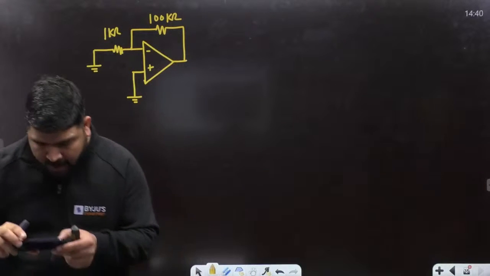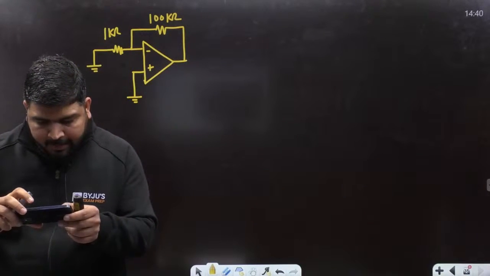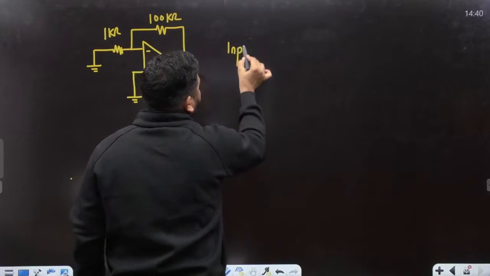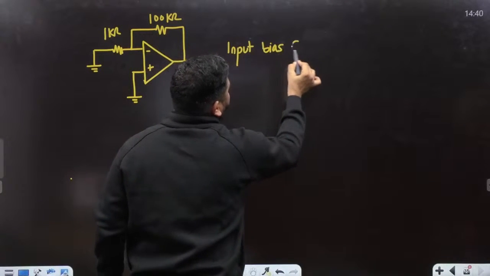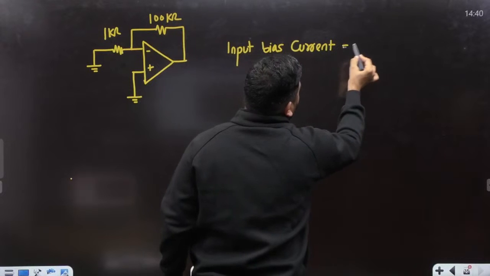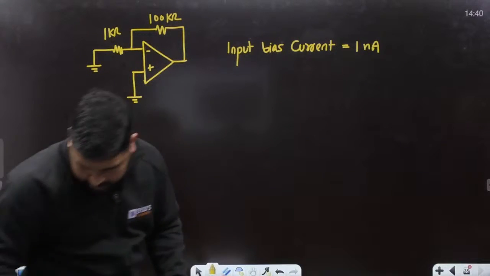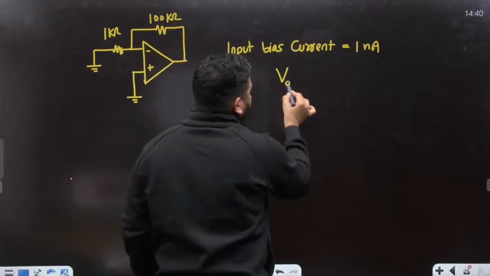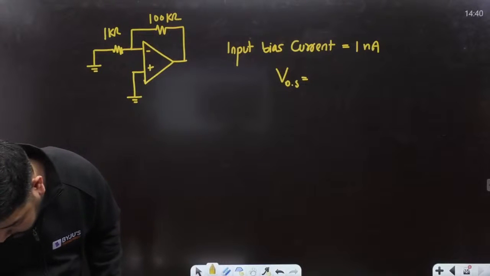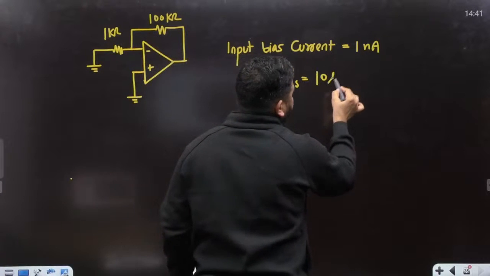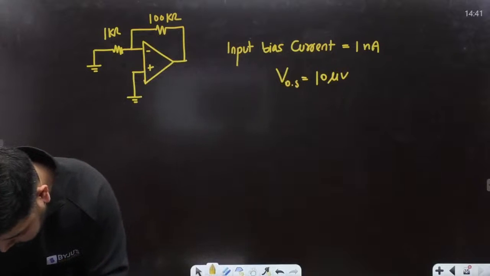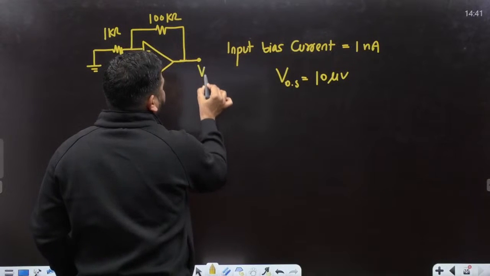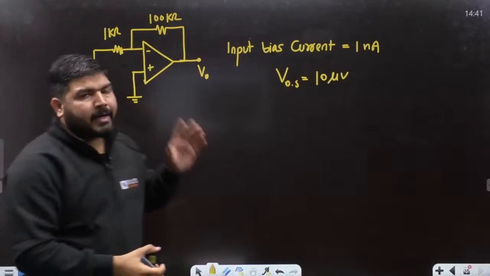Now the question is, the ideal op-amp shown, except it has an input bias current of 1 nanoampere and an offset voltage of 10 microvolt. What I need to do is find the resulting worst case output voltage, V naught T. We need to calculate the worst case output voltage. How to calculate that, guys?